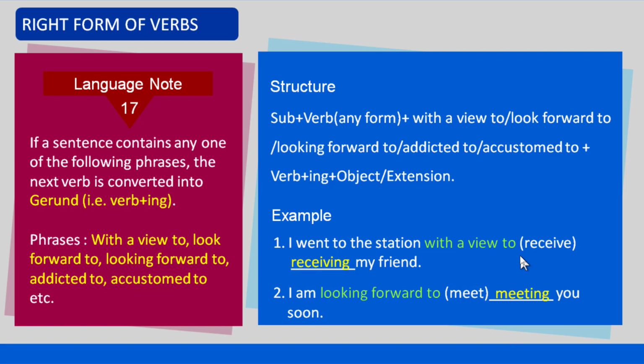That is why the verb receive is converted into the gerund receiving, that is receive plus ing. The second example contains the phrase looking forward to before the verb meet. That is why the verb meet is converted into the gerund meeting, that is meet plus ing.